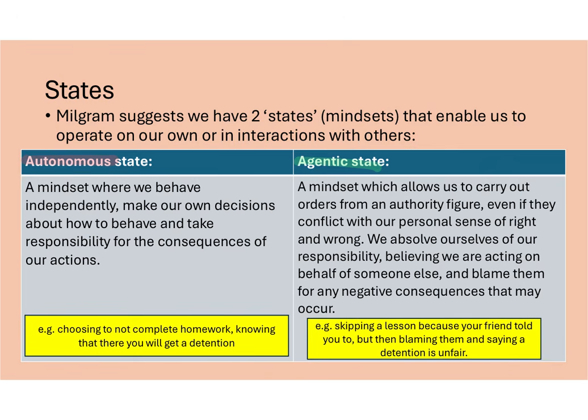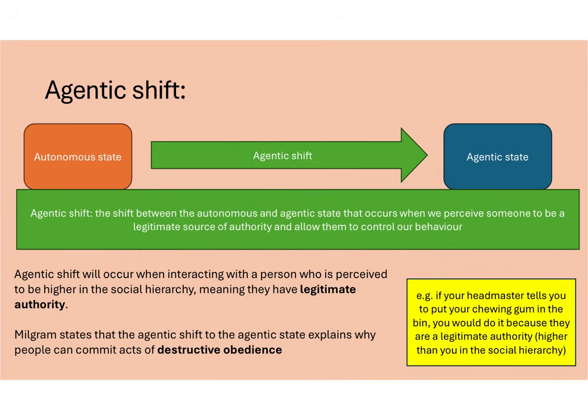For example, if you skip a lesson because one of your friends told you to, you would then blame them for the consequence that you get, for example, a detention, and say that you getting a detention is unfair because you were just doing what your friend told you to. Now, as mentioned, you can shift between these two states. The common shift that we talk about is the shift from the autonomous to the agentic state, that agentic shift. This shift will only occur when we perceive someone to be a legitimate source of authority, and therefore we will allow them to control our behavior.